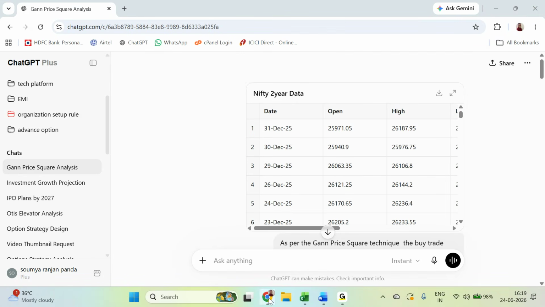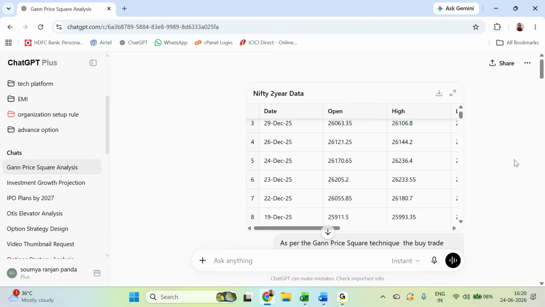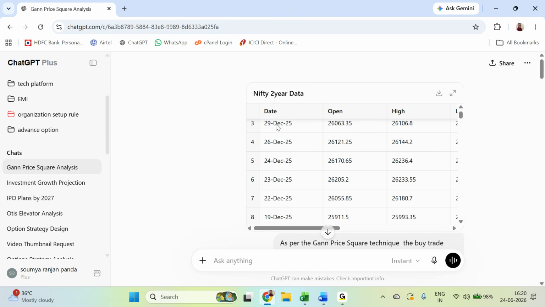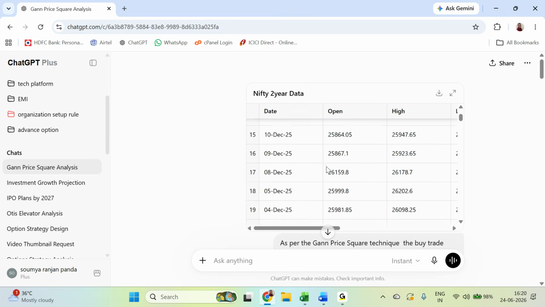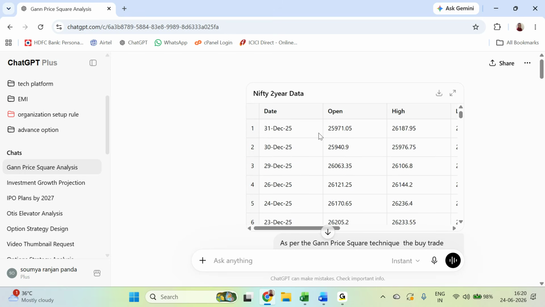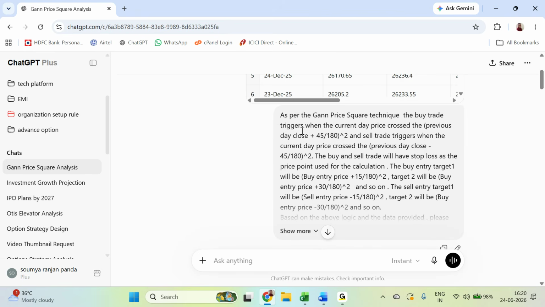So this is ChatGPT. I am using the Pro Plus Bit edition. So here, whatever I have told you, I have given the same thing here. I have given the data, Nifty 2 years data, whatever I have shown you, the same data I have uploaded, 1st January 2024 till 31st December 2025. As per this, whatever I have shown you there, that also I have made it here.